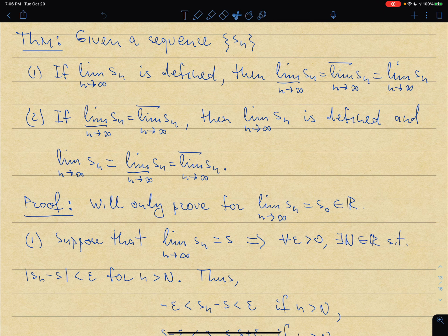Okay, so this is probably your first sort of grown-up theorem in this class. I want to prove the following theorem, which consists of two if and only if statements. Statement number one: if you have a sequence Sn and the limit of the sequence Sn exists, then lim_inf of the same sequence is equal to lim_sup of the same sequence, and both are equal to the limit of the sequence itself.